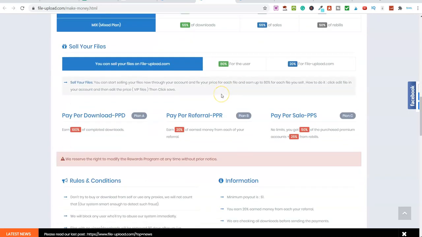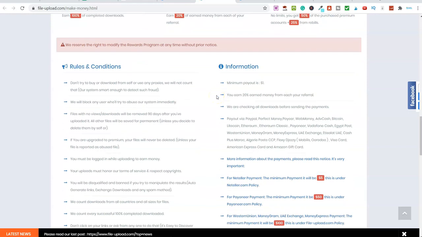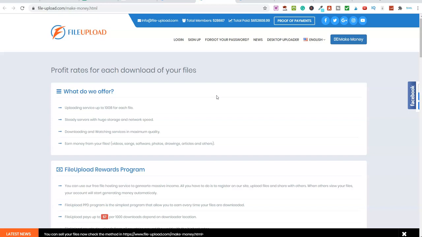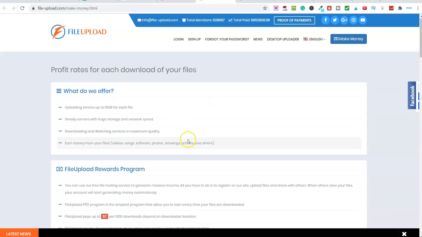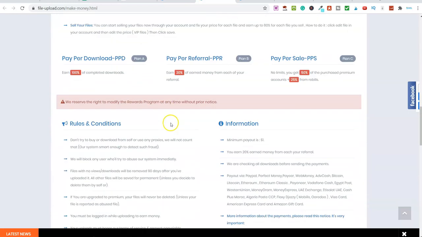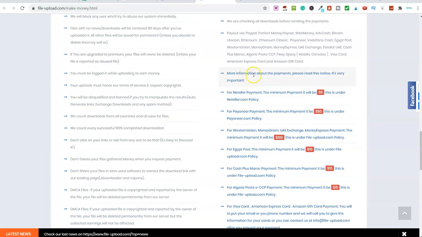So if we scroll further on the page, in terms of the money, how much can you earn with this? Well, let me just show you how you can actually get paid out, because obviously we're interested in that as well. So you can get paid out in lots and lots of different ways. Look, down here. We've got PayPal, we've got Neteller, we've got Payoneer, we've got Western Union, MoneyGram.